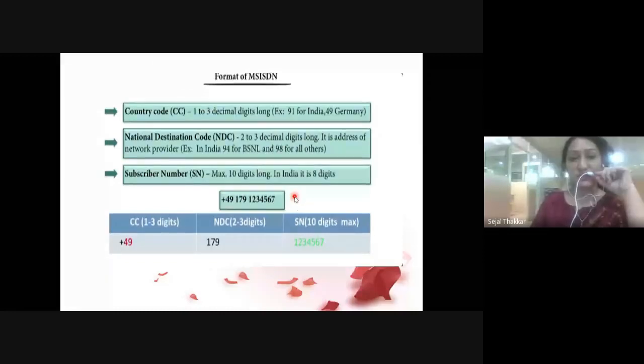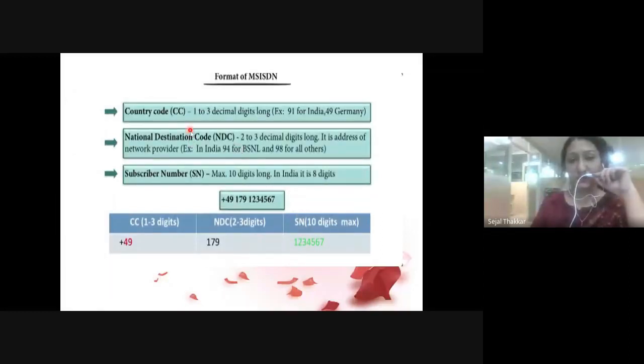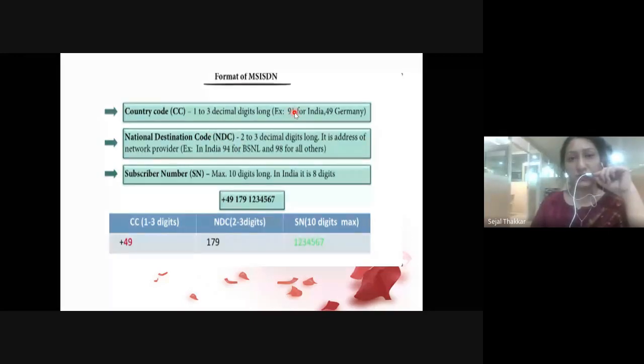And the last one is a maximum of 10 digits long. In India, it is 8 digits, including the national destination code. So a total 10 digit number is there. For example, if it is Vodafone, then you can write something like 90333, right? So this is the architecture of this number.